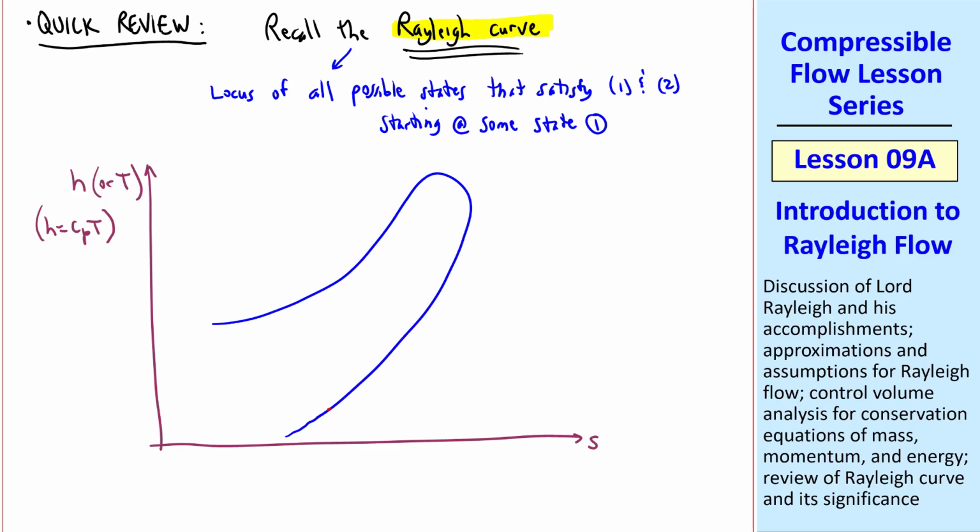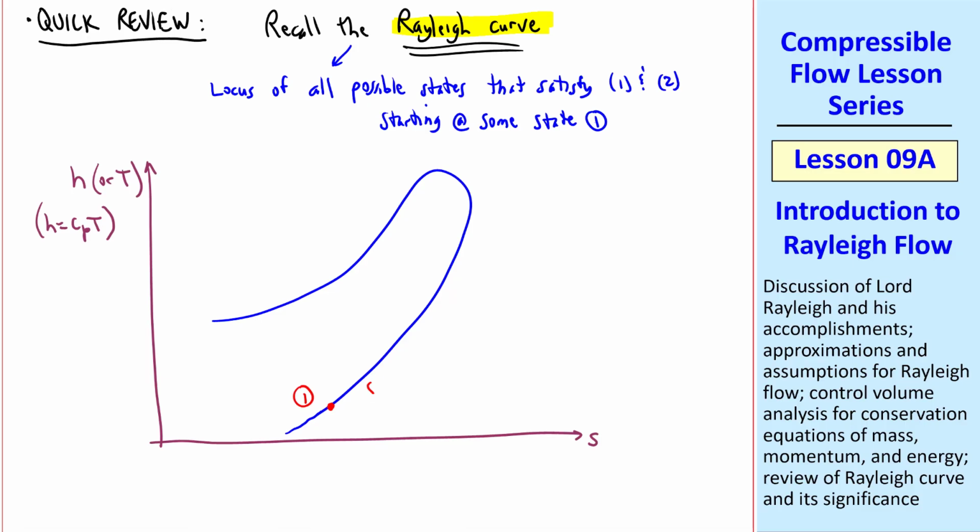When we analyzed normal shocks, we started at location 1 or state 1 on the Mollier diagram, where the only way to get a shock is if that state is supersonic. The lower part here is the supersonic branch, and the upper part is the subsonic branch. And you may recall that the maximum specific entropy occurs when Mach number is 1. Recall that this curve was derived without specifying anything about energy. We used our mass and momentum equations, just like we're doing here.